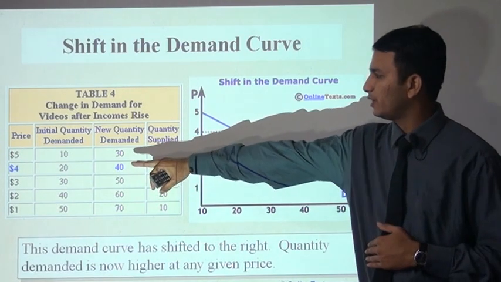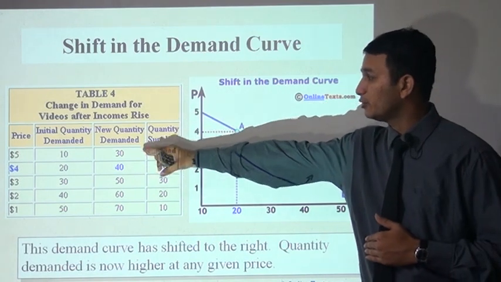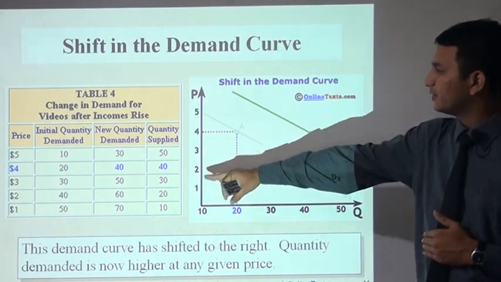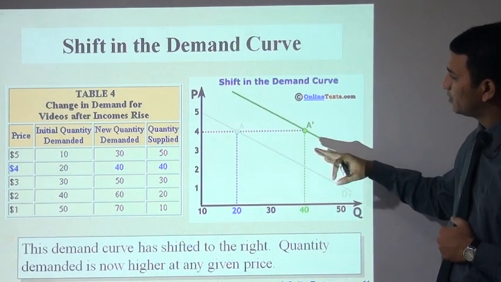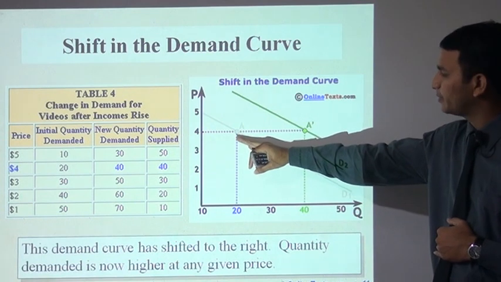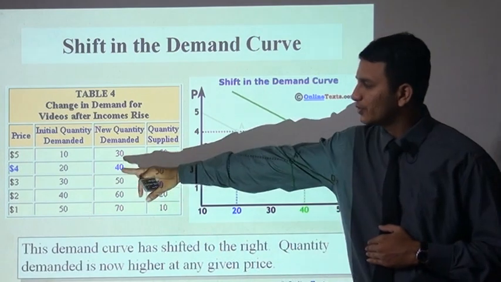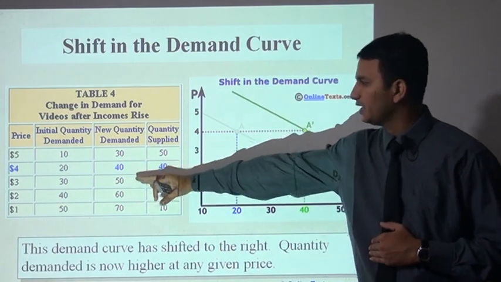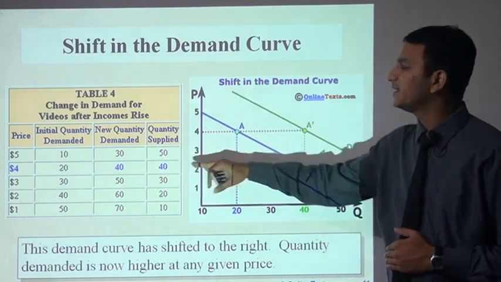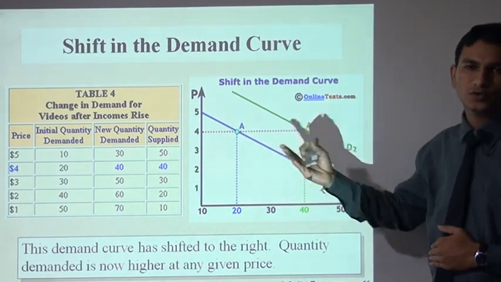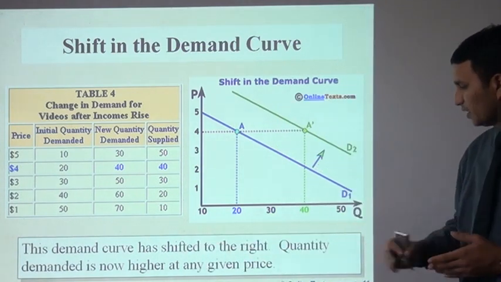At ₹5, the initial quantity demanded was 10, now the new quantity demanded is 30, and total supply is 50. This is the new shift. This one is the previous equilibrium point and this is the new equilibrium point. At ₹4, the quantity demanded was 20, the new quantity demanded is 40, and the quantity supplied is 40, meaning it is an equilibrium point due to the shift in the demand curve. This demand curve has shifted to the right.